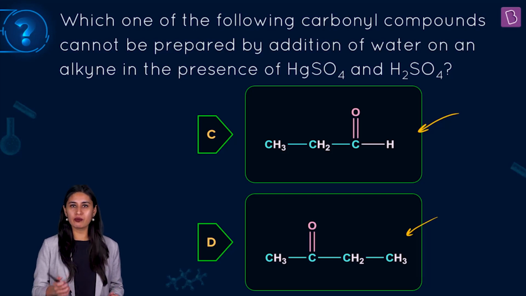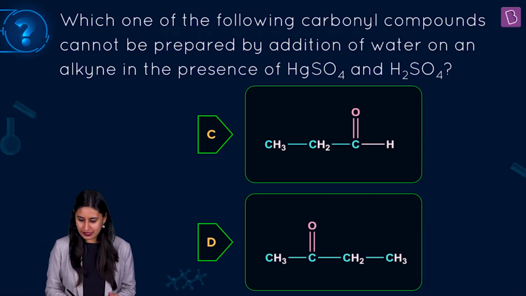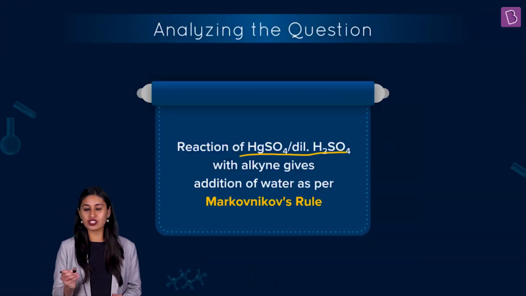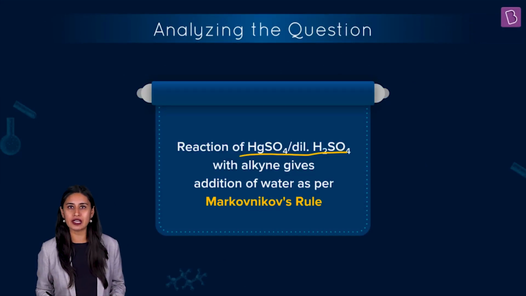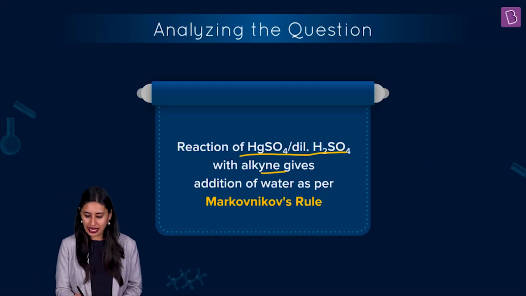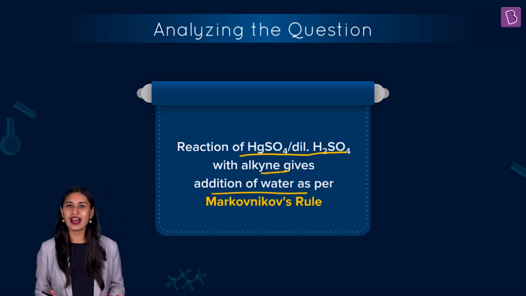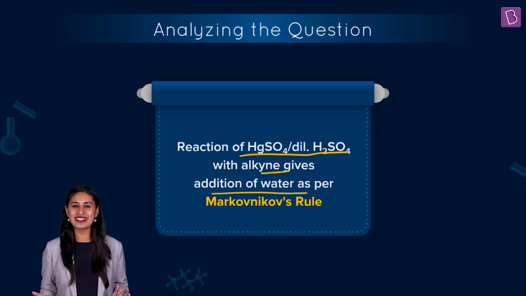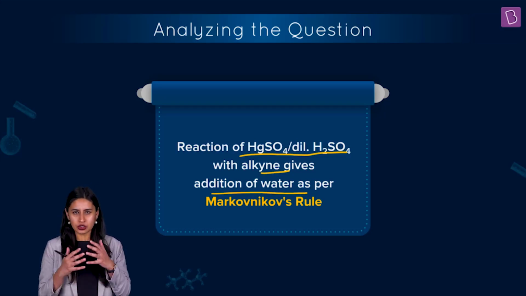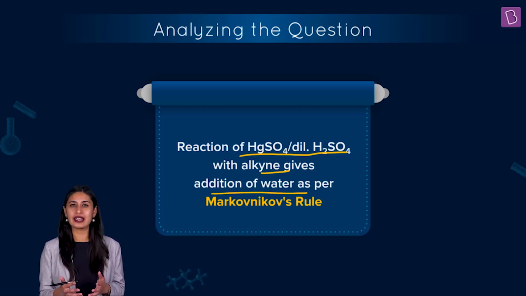And you must know that the moment we are talking about this particular reaction of HgSO4 in the presence of dilute sulfuric acid with an alkyne, right? It gives addition of water as per Markovnikov's rule, right? And what is Markovnikov's rule? What does this rule talk about? Let's also decode that, right?